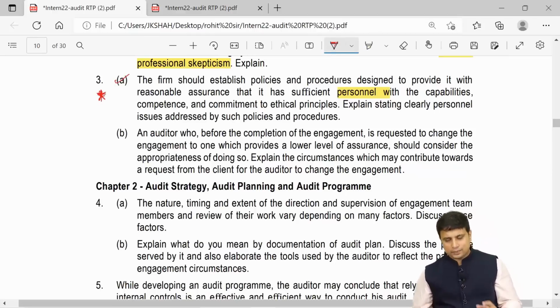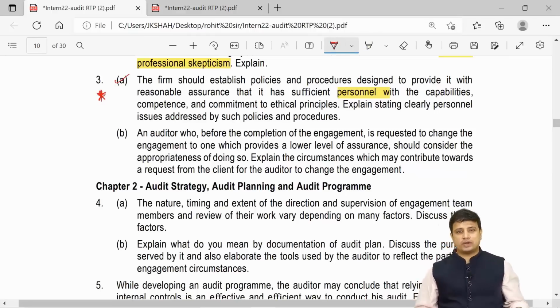Next, a very simple and frequently asked question which we have already discussed. An auditor who, before the completion of the engagement, is requested to change the engagement to one which provides a lower level of assurance should consider the appropriateness of doing so. Explain the circumstances which may contribute towards the request of the client for the auditor to change the engagement.